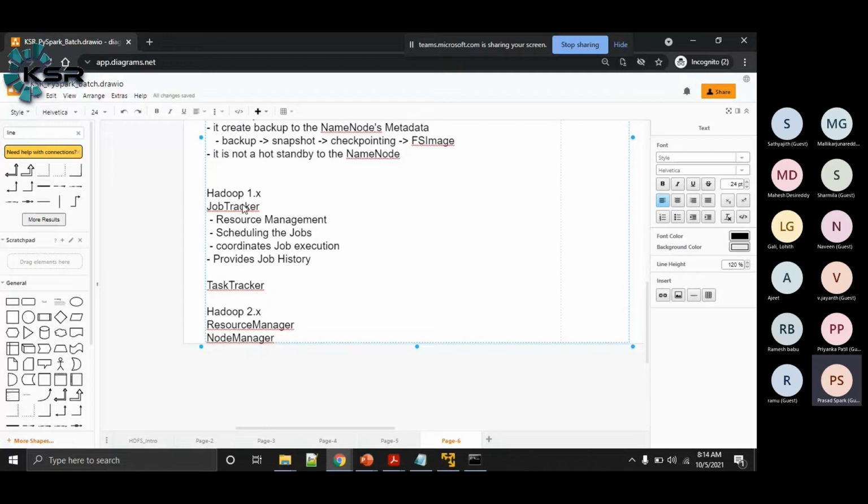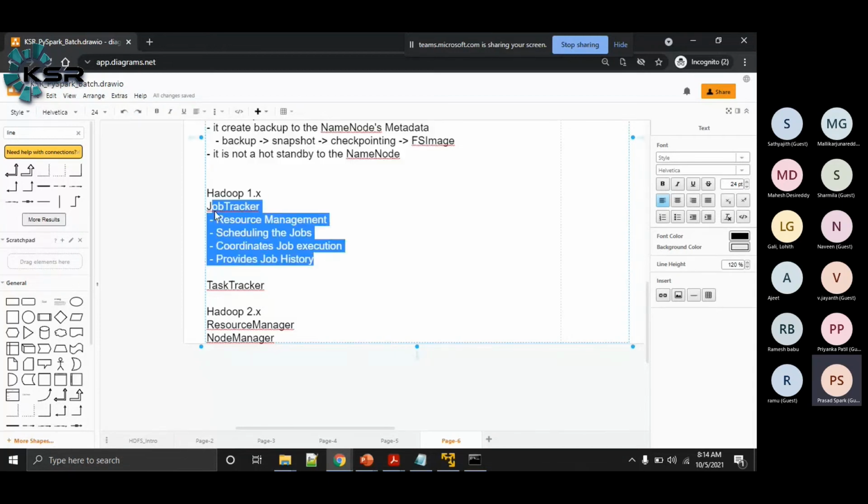So in Hadoop 1.x, the job tracker is performing so many activities like resource management, scheduling the jobs, coordinating the job execution, and providing the job history. Since the job tracker is doing all these activities, it has become a heavy process.